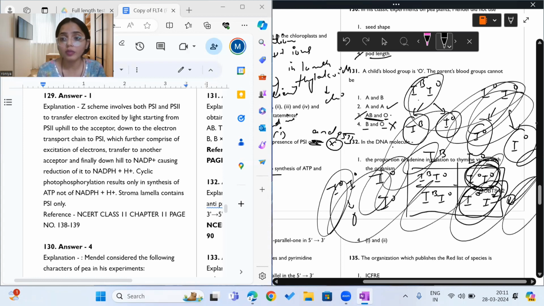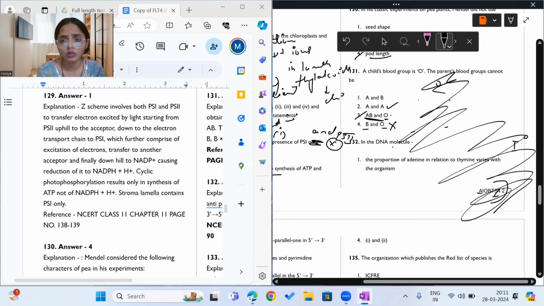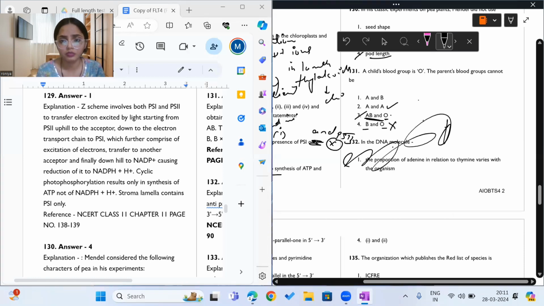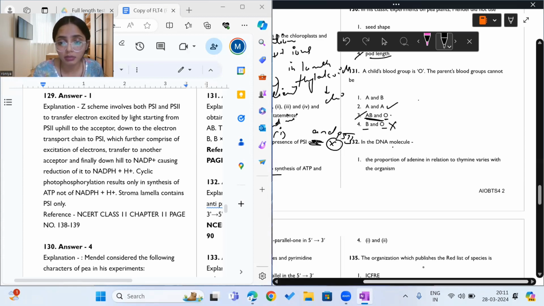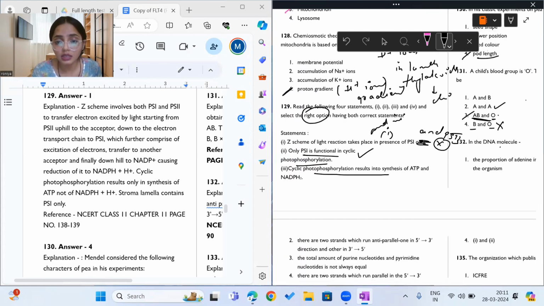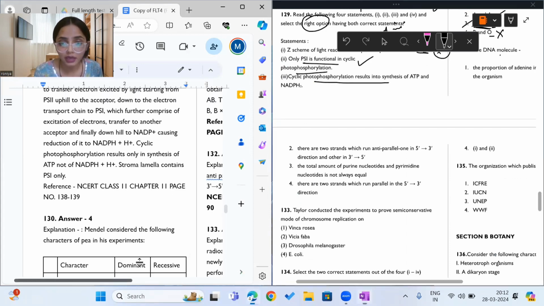Okay, so answer to question 131 is option number 3. Moving on to question 132. In the DNA molecule, the proportion of adenine in relation to thymine varies with the organism. Okay, so we have to find a correct statement here. And the second statement says there are two strands which run anti-parallel to each other. That is 5' to 3' direction and 3' to 5' direction.